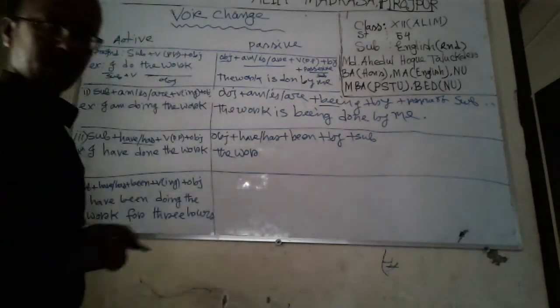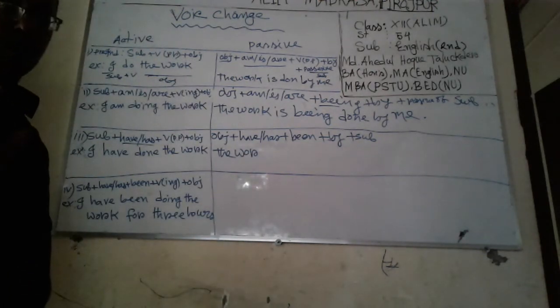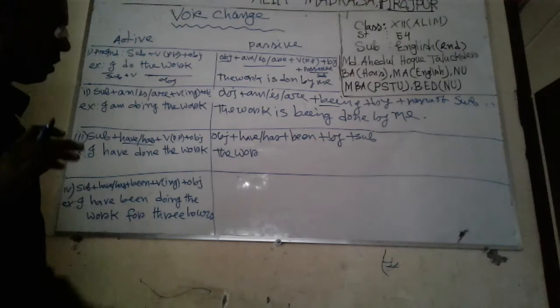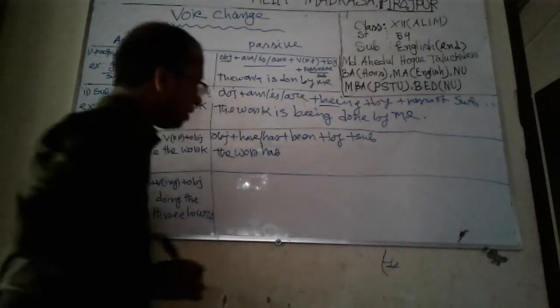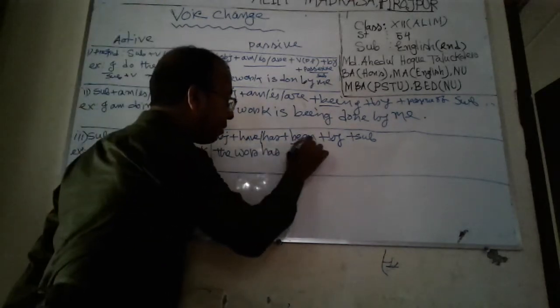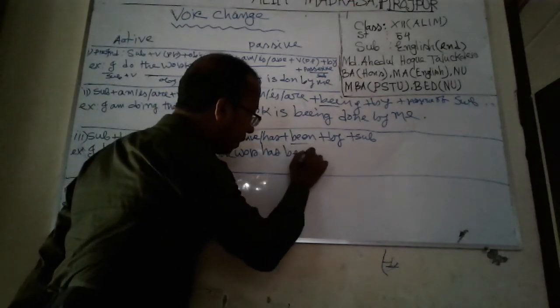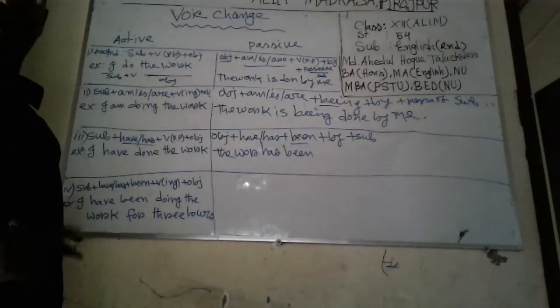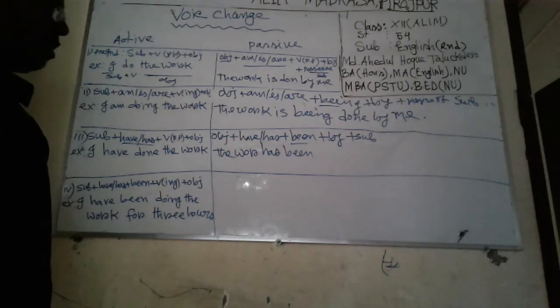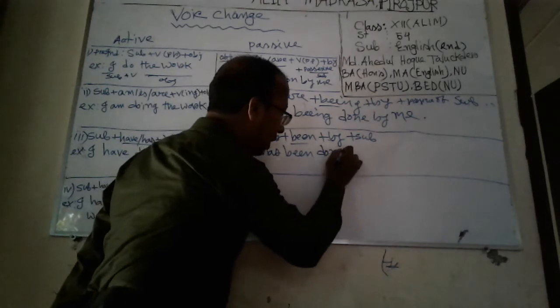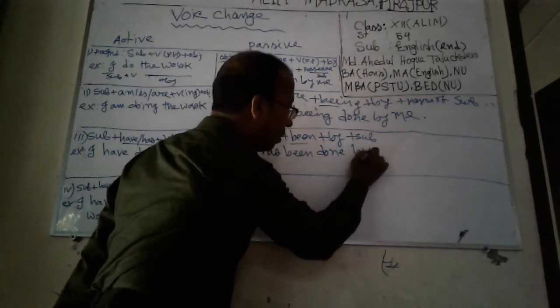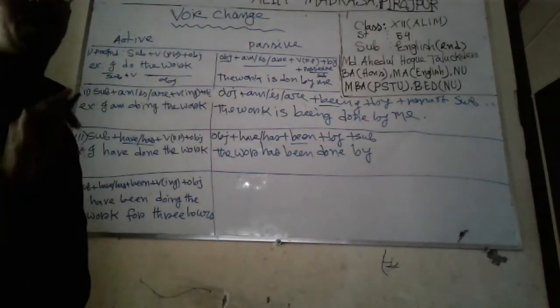The work is singular, so here has. The work has been. Past participle of do, done. The work has been done by, then I, possessive form of I, me.